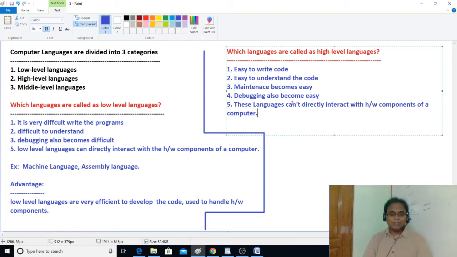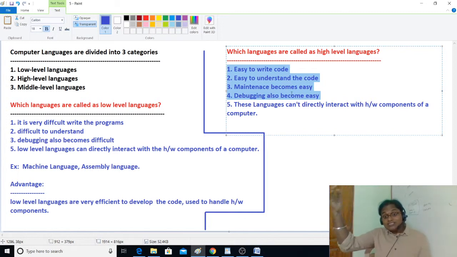Native methods means code written in other languages like C. Here C is called a middle level language, not high level, because it has features like easy to write, understand, maintain, and debug, but by using C I can directly interact with the hardware components. That is low level logic I can write using C. That's why C is called a middle level language.